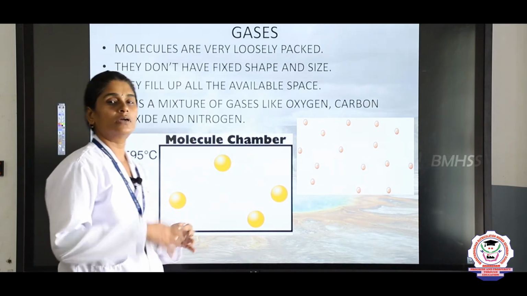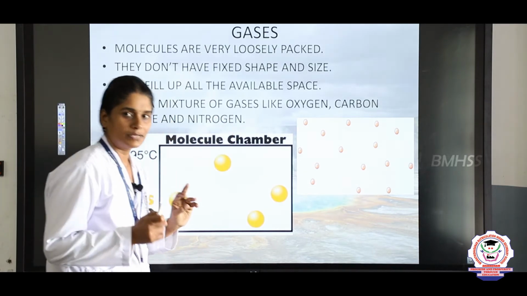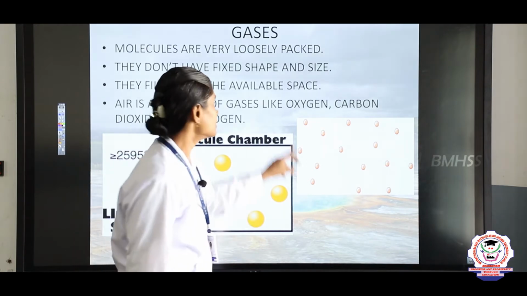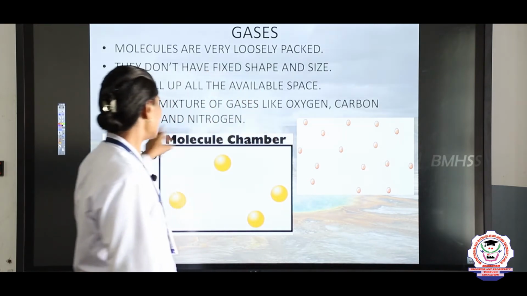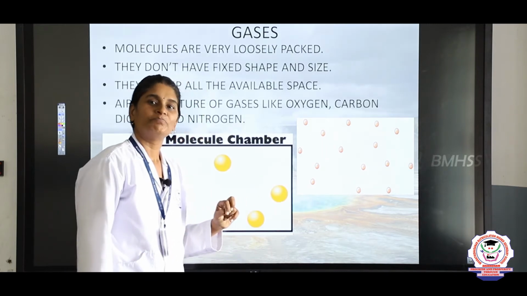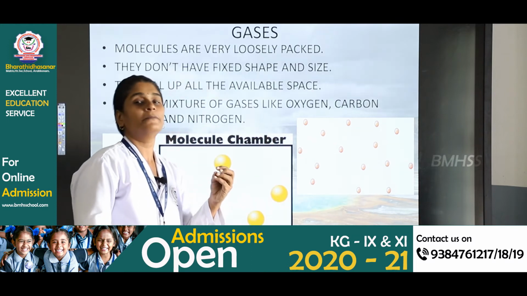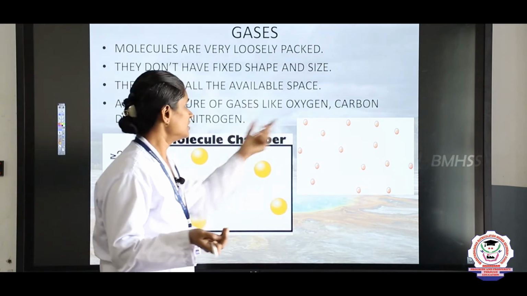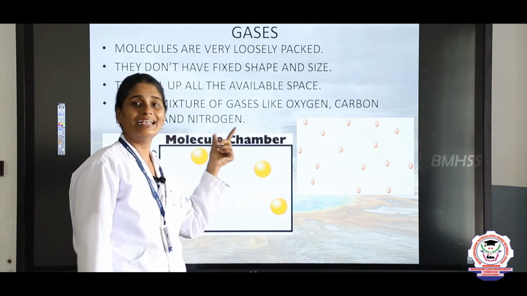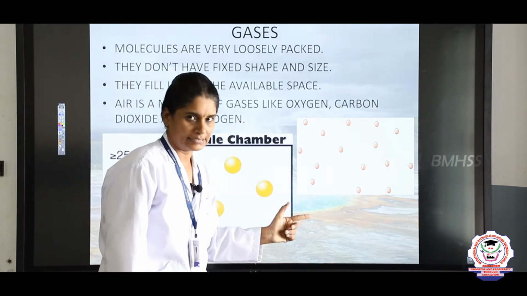Air. Air is a mixture of gases which contains oxygen, carbon dioxide and nitrogen. These are the gases present in the air. So examples of gases are air, oxygen, carbon dioxide and nitrogen.